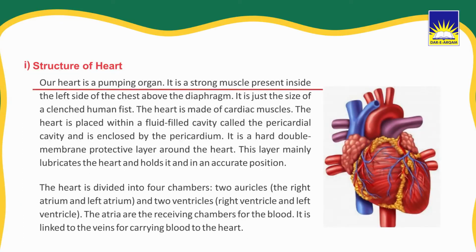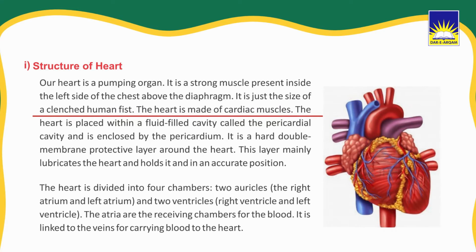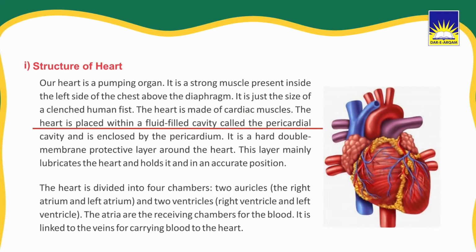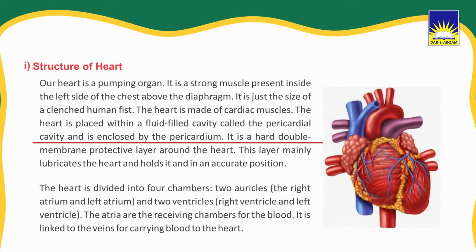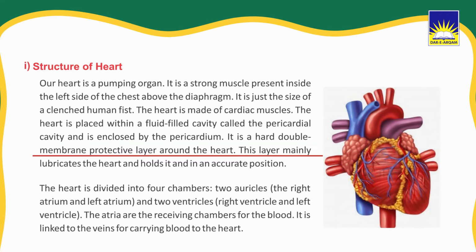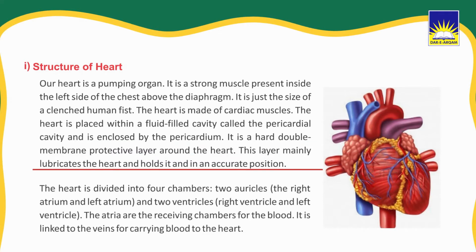Our heart is a pumping organ. It is a strong muscle present inside the left side of the chest above the diaphragm. It is just the size of a clenched human fist. The heart is made of cardiac muscles. The heart is placed within the fluid-filled cavity called the pericardial cavity and is enclosed by the pericardium. It is a hard double membrane protective layer around the heart. This layer mainly lubricates the heart and holds it in an accurate position.